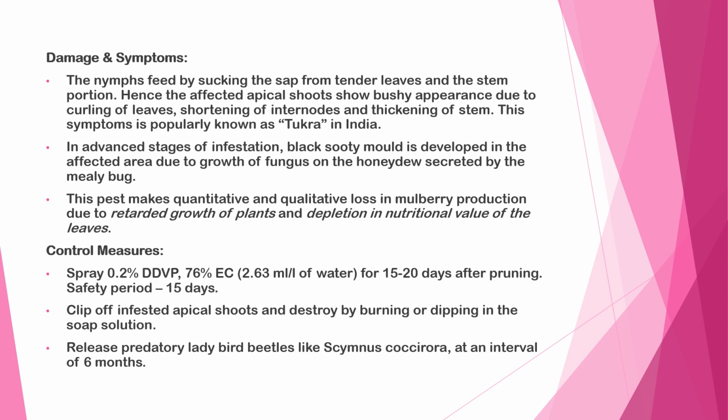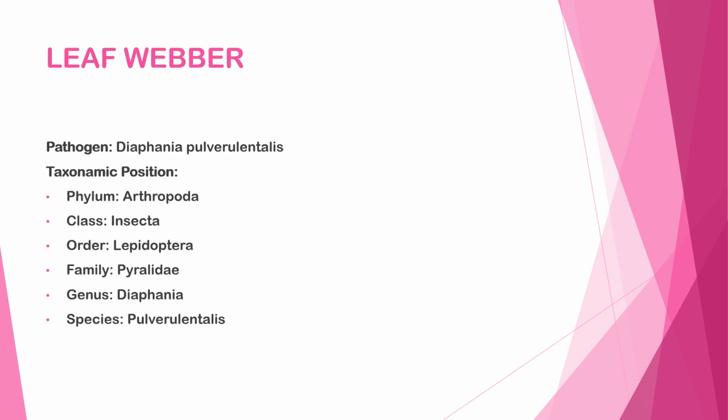Safety period is 15 days. Clip off infested apical shoots and destroy by burning or dipping in soap solution. Release predatory ladybird beetles like Cryptolaemus montrouzieri at an interval of 6 months.